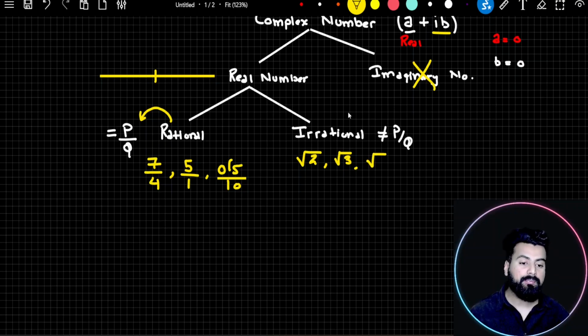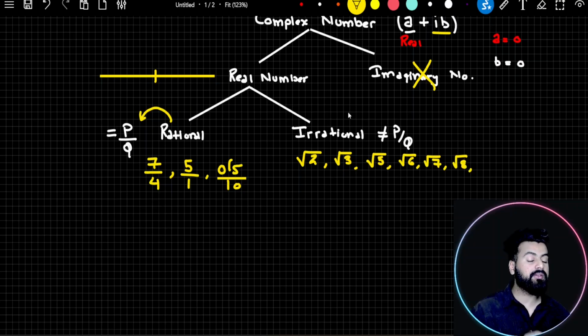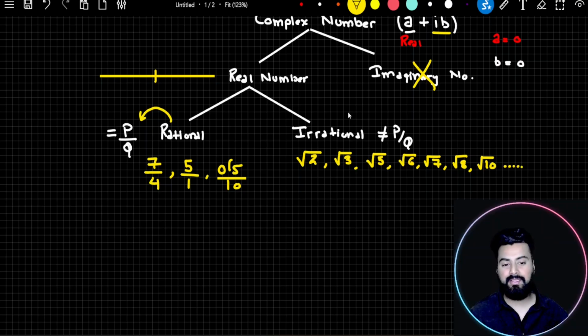So any non-perfect square number, so next would be 5, then 6, then 7, then 8. I'll skip 9 because 9 is a perfect square number. Then I'll move to 10. So like this, I can write down different examples of irrational numbers. Another famous example of an irrational number is pi. Pi is an irrational number.